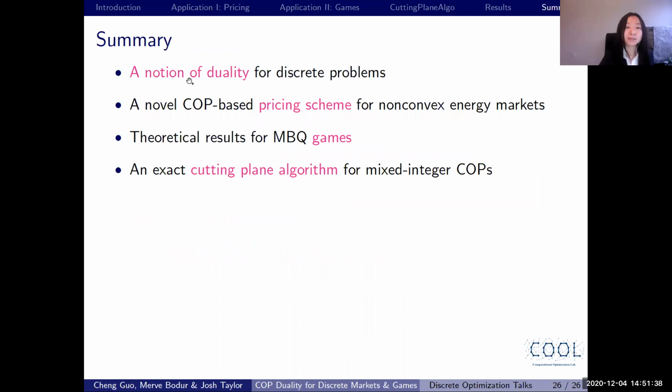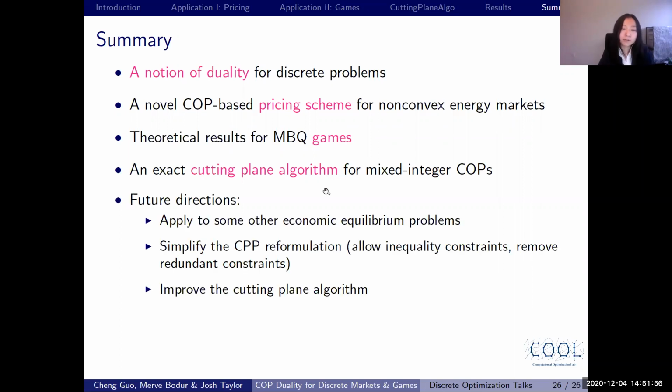As a summary, we propose a notion of duality for discrete problems. We also propose some novel theoretical results for discrete market and discrete games problems. And we also propose an exact cutting plane algorithm for mixed integer COPs.